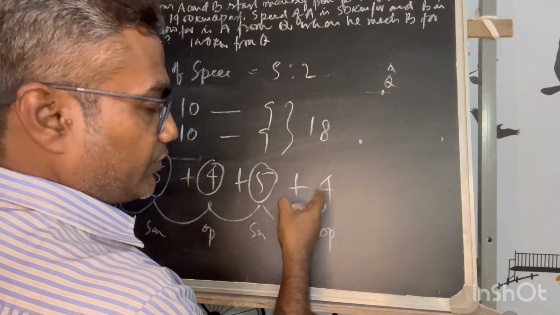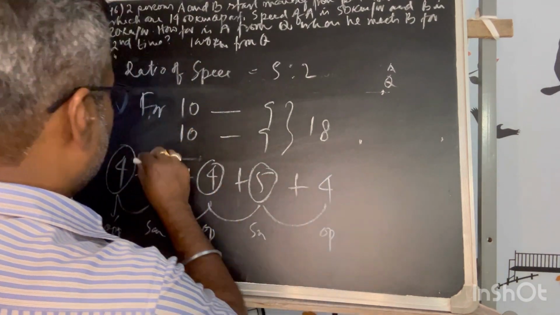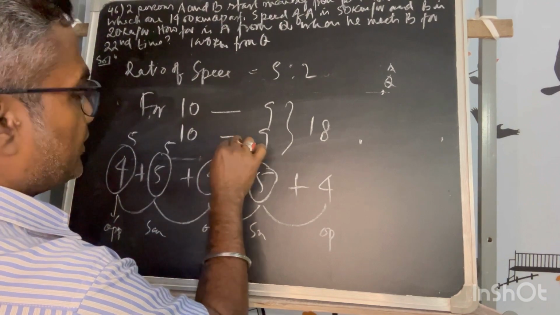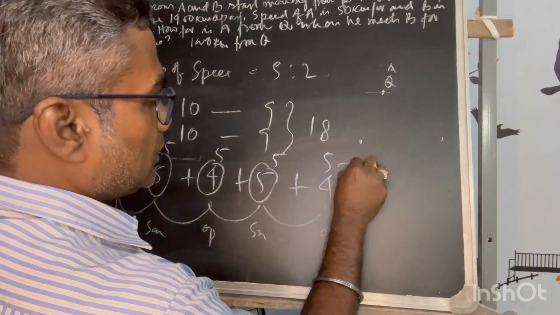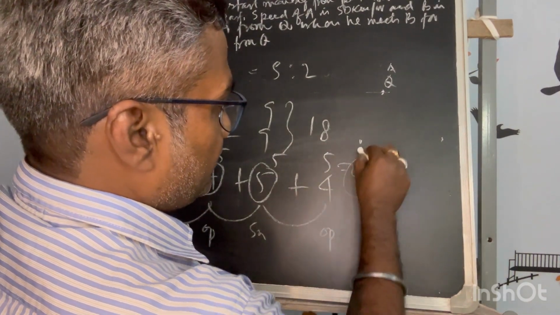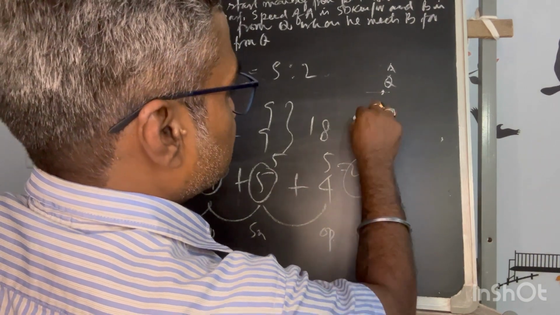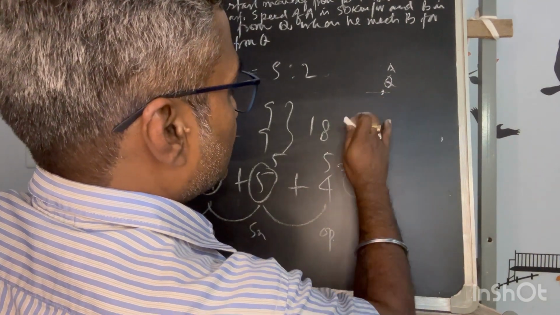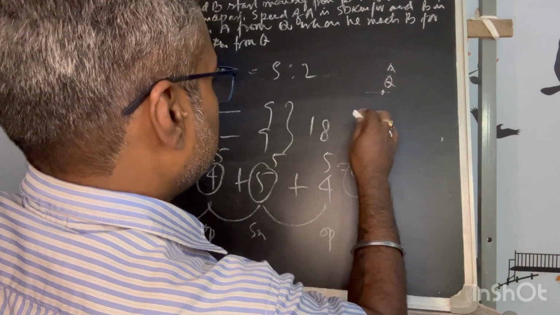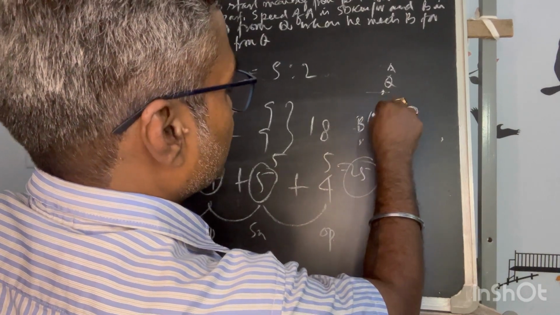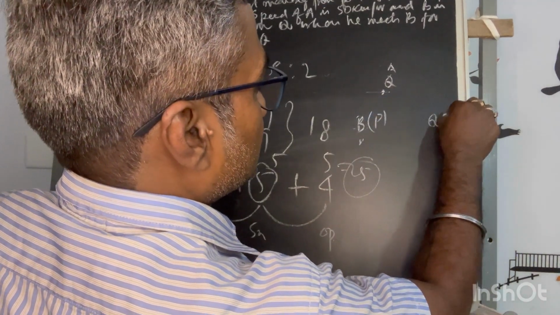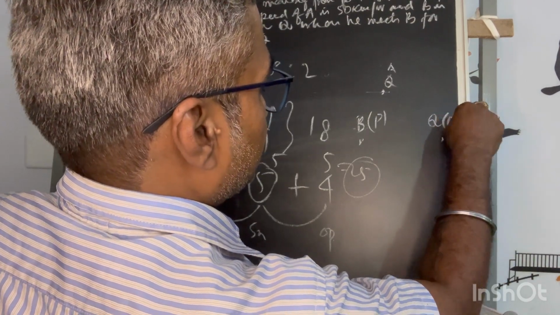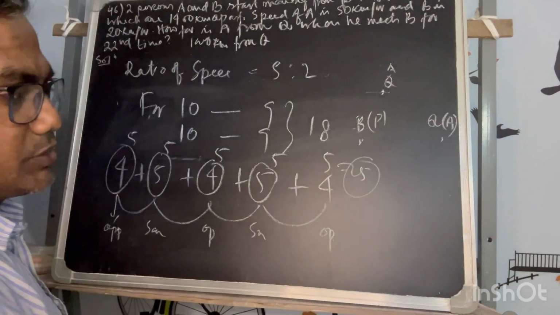If they have to meet for the fourth time again, how many laps are they meeting? 5, 5, 5, 5, 5. That means a total of 25 laps. After 25 laps, they are in opposite directions, meaning one will be at P. Let's say B will be at P and A will be at Q. So they are in opposite directions.